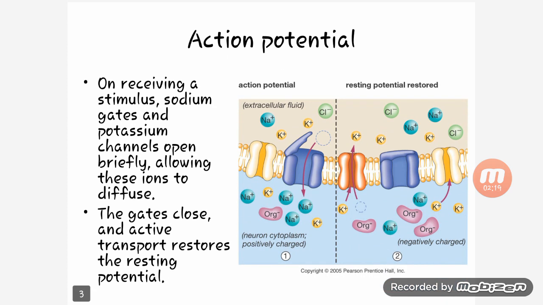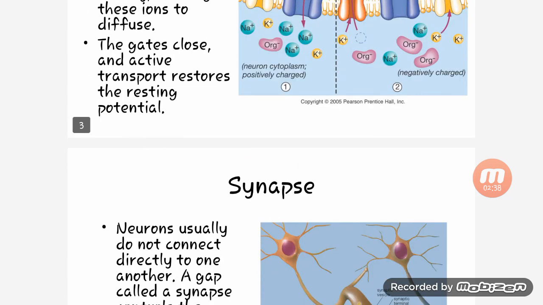Then action potential. On receiving a stimulus, sodium gates and potassium channels open briefly, allowing these ions to diffuse. The gates close and active transport restores the resting potential. So it is the duty of the active transport to restore the resting potential of the cell.